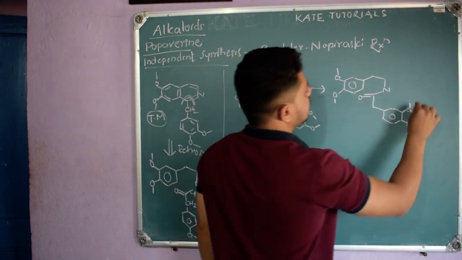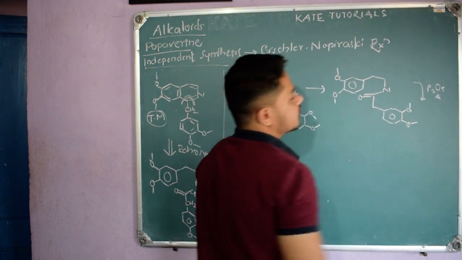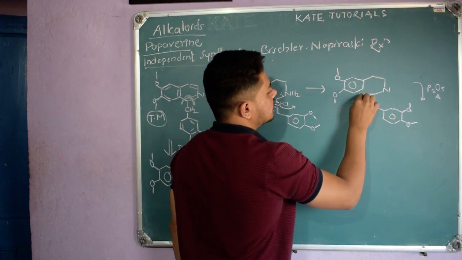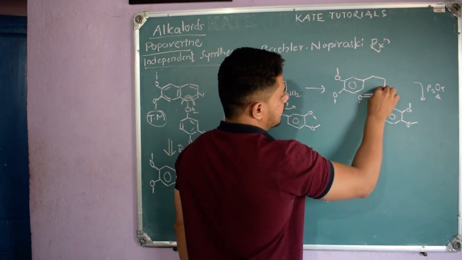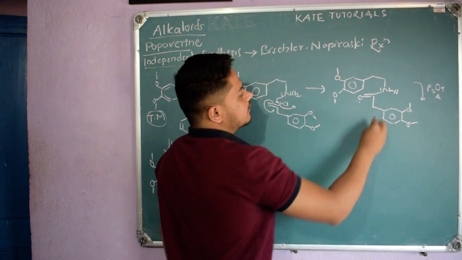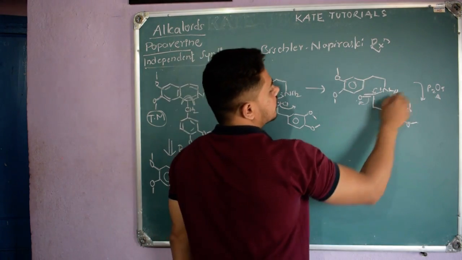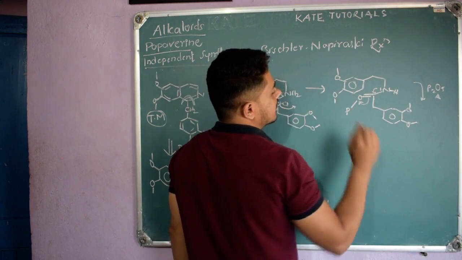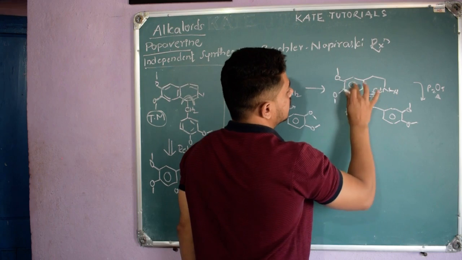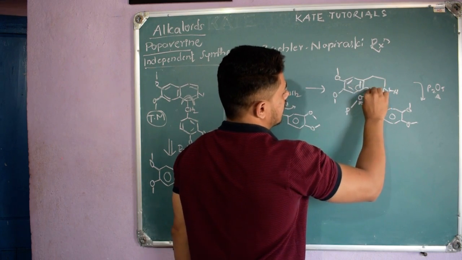Further, what they will do is add P2O5 and heat the reaction. We know that phosphorus has more affinity for oxygen. So here these oxygens are there, and this amide NH is there. This is an amide, NHCO. What is an amide? Because of resonance, this oxygen will be electron rich, and phosphorus will form a bond with this oxygen, like this. So this carbon will be electrophilic, because of which the pi bonds here will react to this carbon, right?